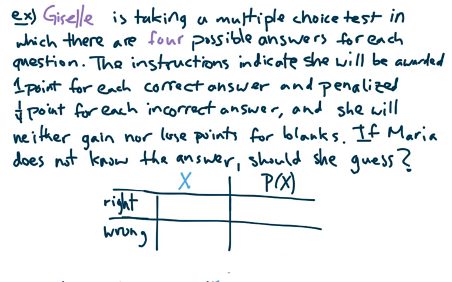Let's look at the problem again with a slightly different setup. Giselle is taking a multiple choice test. It's a different test where there are 4 possible answers for each question. Giselle also gets 1 point for each correct answer, and she loses a point for incorrect answers. So the values of X end up being the same, but the probabilities are different, because if there are 4 possible answers, 1 out of 4 chance of getting the right answer and 3 out of 4 chance of getting a wrong answer changes the expected value. So if Giselle does not know the answer, should she guess?